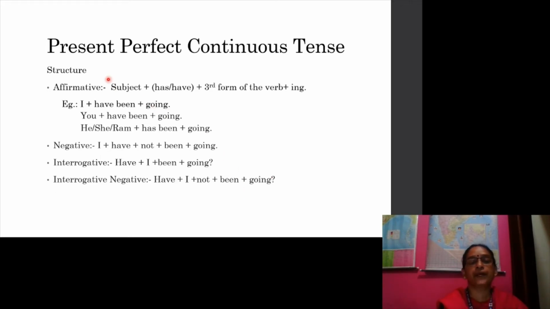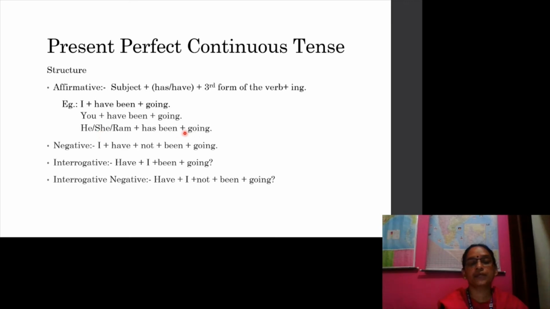In present perfect continuous tense, let us study the structure. In affirmative sentence, subject plus has or have plus been plus first form of the verb plus ing. Examples: I have been going. You have been going. He has been going.